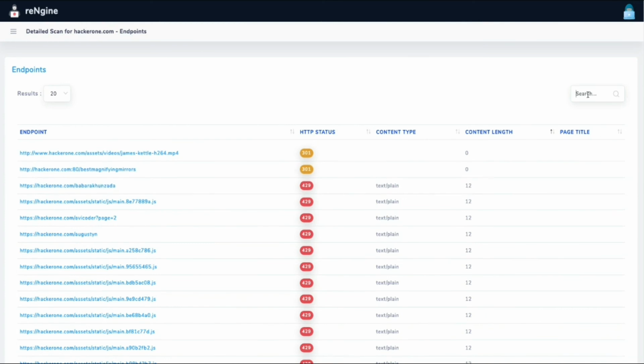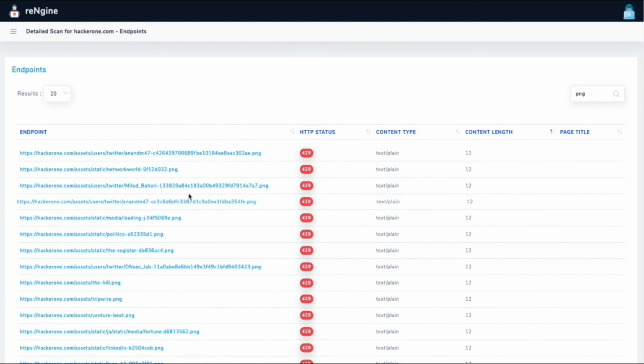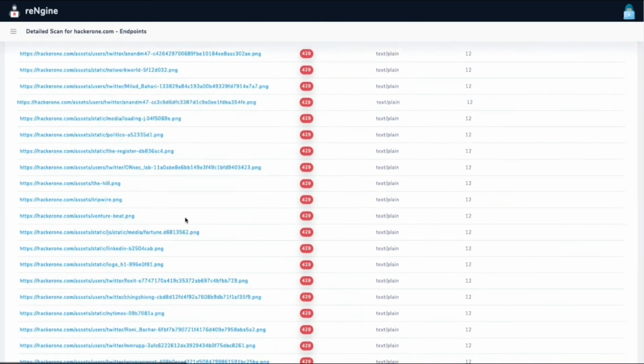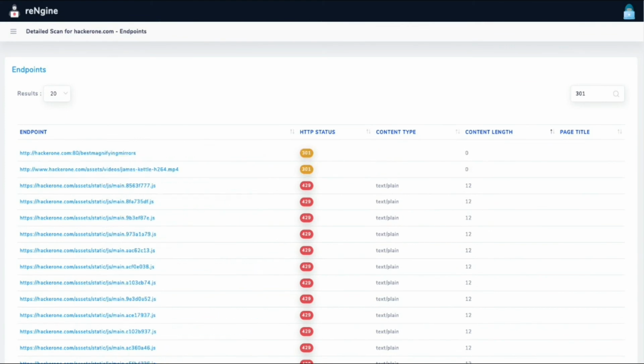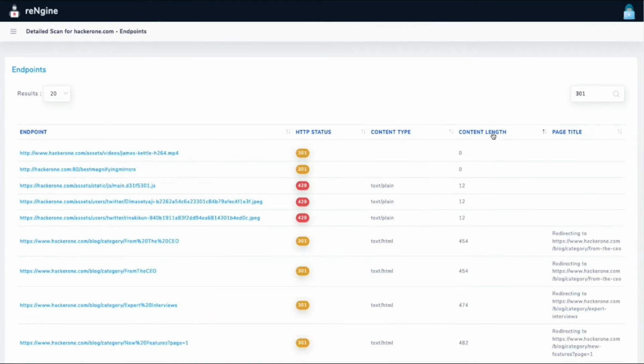You can filter them based on the file extensions as well to some extent. Okay, we are still looking at it to improve it more. So if you just search for PNG, you can find out all the endpoints that have PNG. 301, you can identify them very quickly.